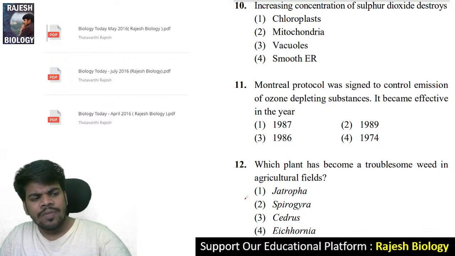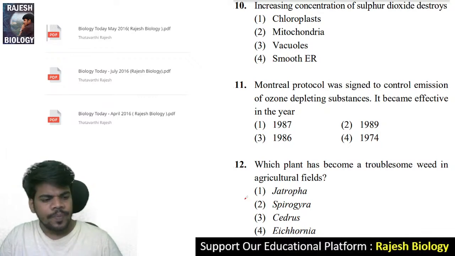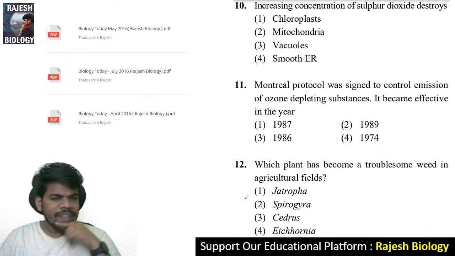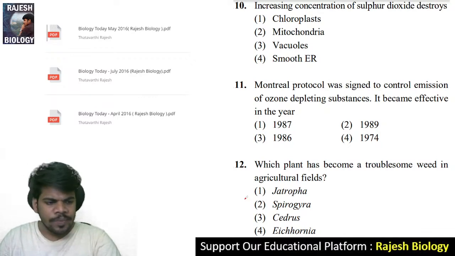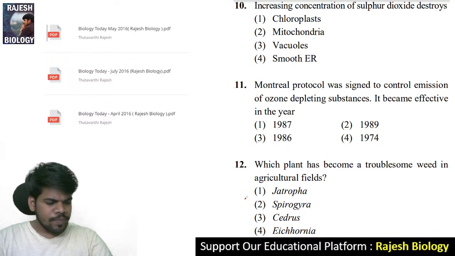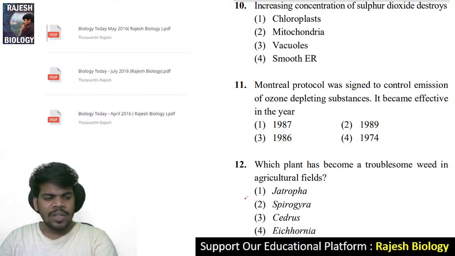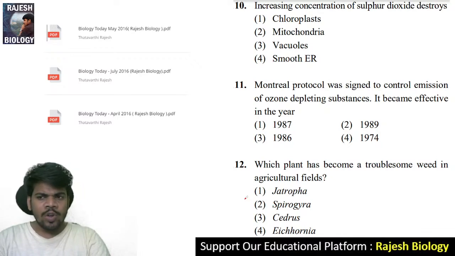Screen not clear, okay. Chinnu, again I'm saying the same thing. Click on your screen first, and at the right upper corner there is a settings button. In that settings button, first quality. In that quality, go to the advanced. In that advanced, select 720. 720 or 480 is also clear. Still, if it is not so clear, maybe the problem is related to the internet issue, or maybe the net balance is poor. These are the reasons. But from my side, I'm going to provide more than 720 pixels clarity with high-speed internet.